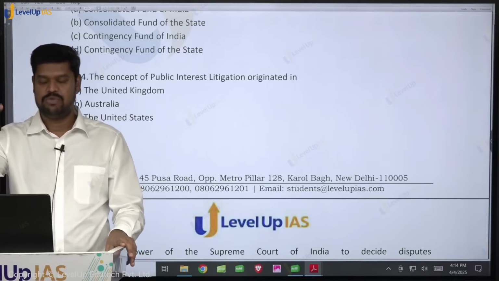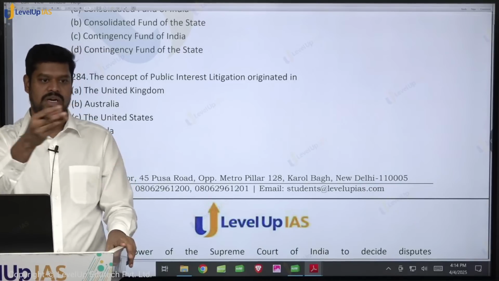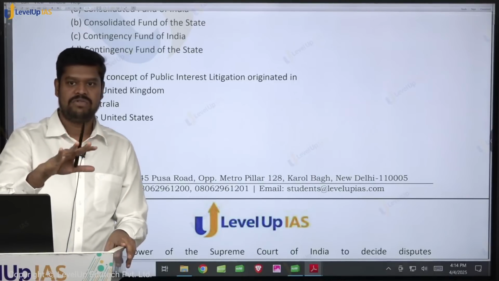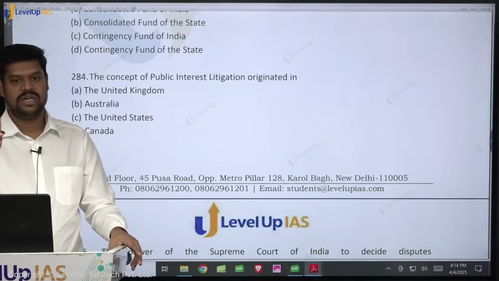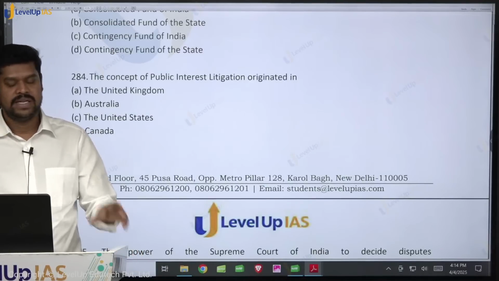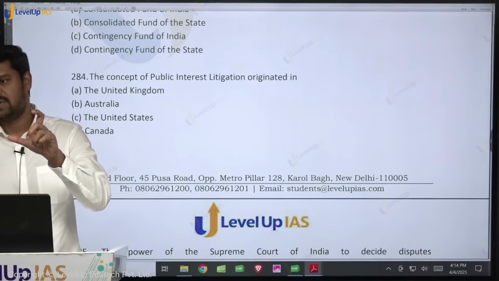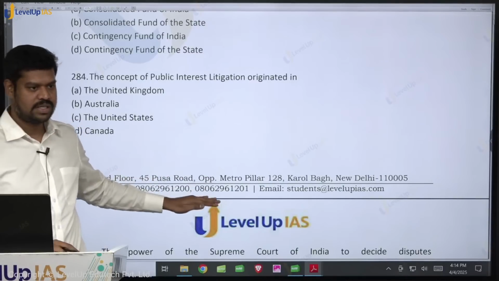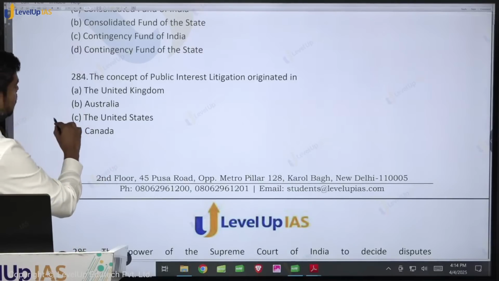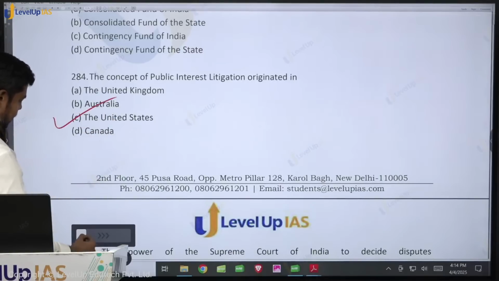In fact, the same question, this is a very simple prelims question, but it was asked in the UPSC mains examination also. How is the power of the judiciary, or to what extent does the judiciary in India converge and diverge from that of the judiciary of the United Kingdom? The basic element of divergence is because of the power of judicial review. There is one more question I will discuss when I come to that particular question. But anyways, what is the answer here? It is the United States of America.